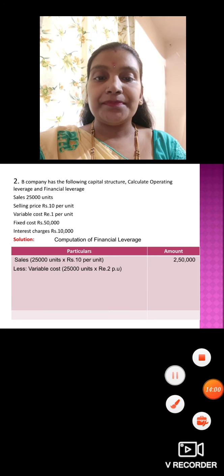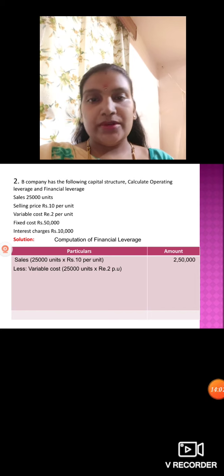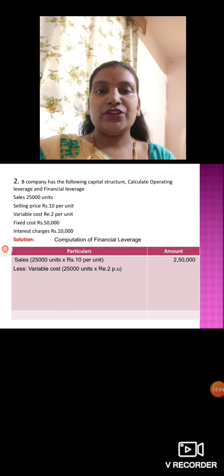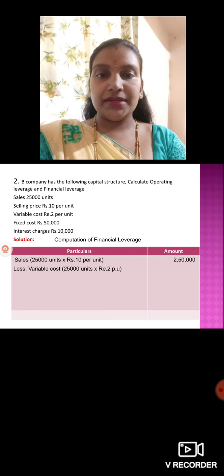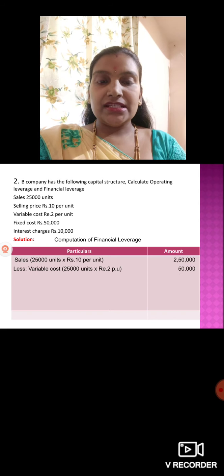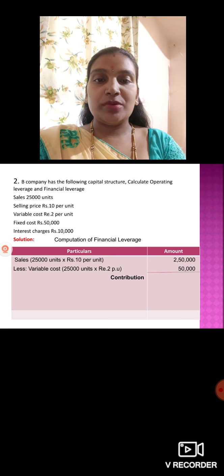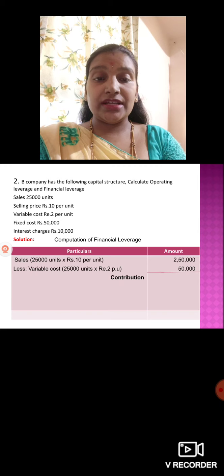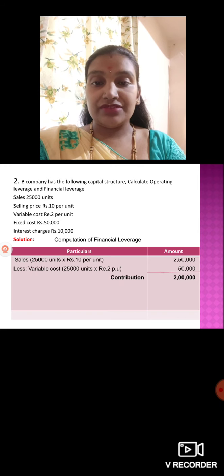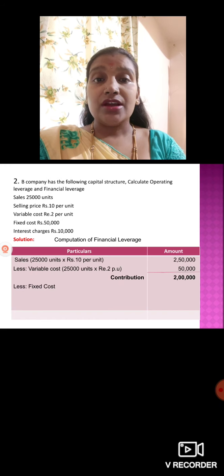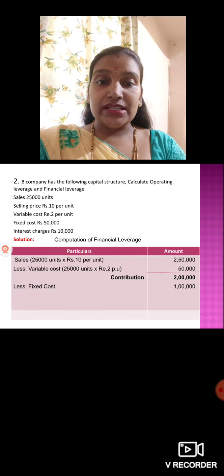So 25,000 units, in the problem also you just change it. So variable cost, how much do we have? 25,000 units into rupees 2 per unit, so we will get 50,000. Less it, you will get a contribution of how much? 2,50,000 minus 50,000, you will get 2 lakh contribution. From that you should less fixed cost. How much fixed cost do we have here? 50,000, so that you should less.